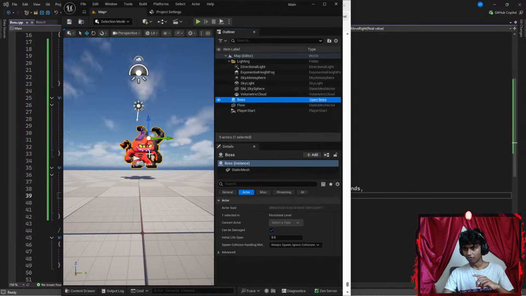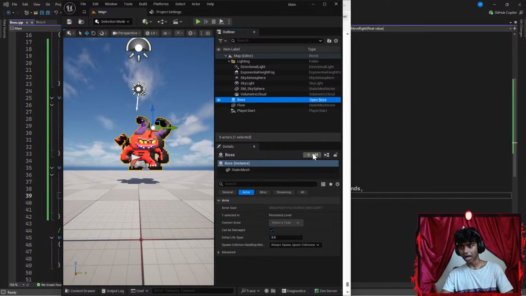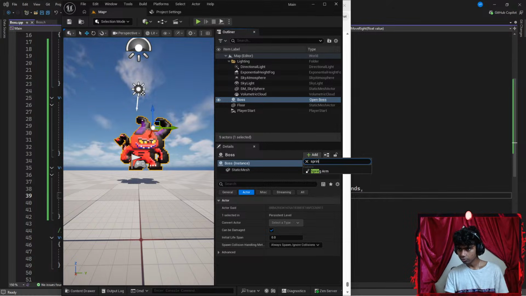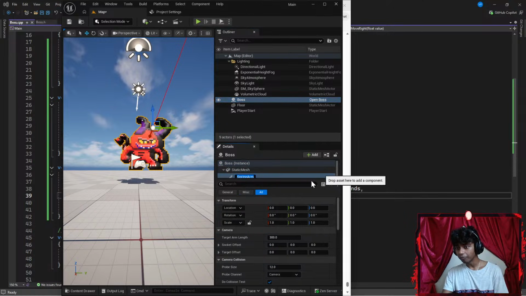Let me go ahead and open my Unreal Engine up here. Now, in my Unreal Engine, I'm gonna go ahead and add something here. I'm gonna go with something like spring arm. Oh, I do see spring arm. Okay, so I created a spring arm.